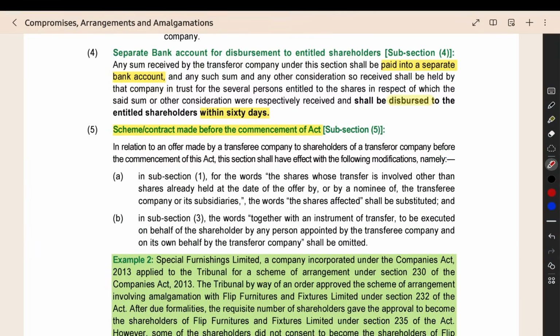Same thing given here. This is scheme or contract made before the commencement of the act. This you can read by yourself. It is not that much relevant now.